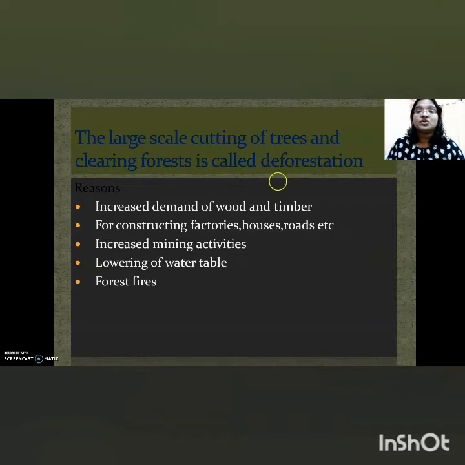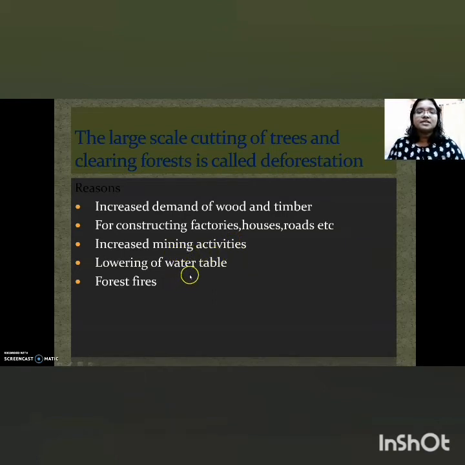Why are we doing this process? Because plants have various roles in our lives. We use plants for different purposes, like for wood or timber, and we use plants at our maximum, right? Not only as wood and timber for construction purposes, even in factories and in houses or roads, etc., for constructions, there are many industries based on wood, or based on plants and plant products. The third reason for deforestation is increased mining activities.